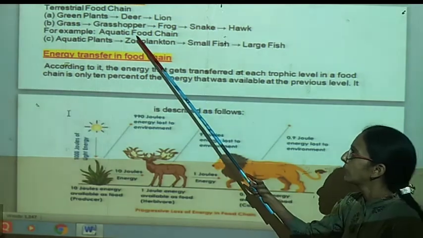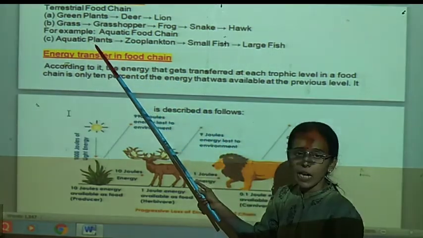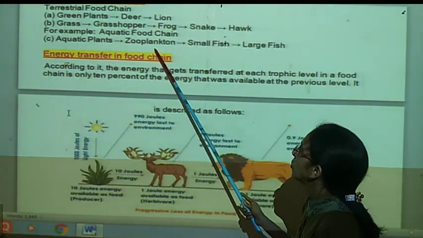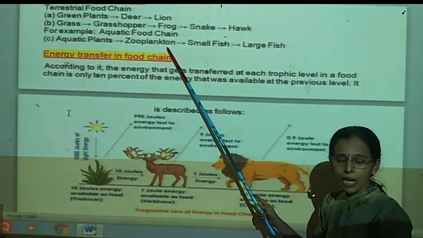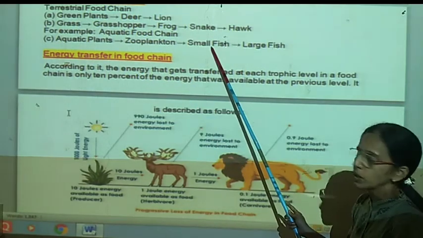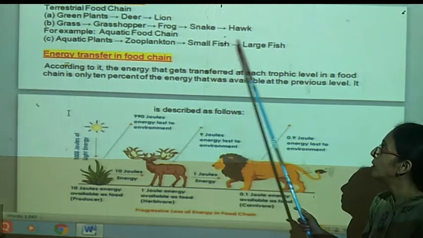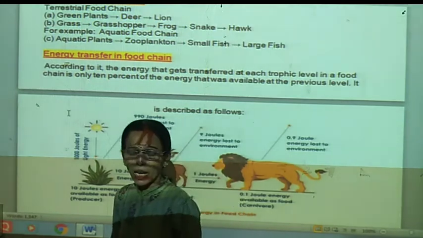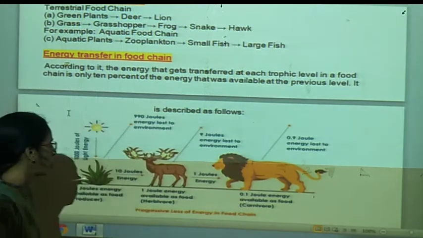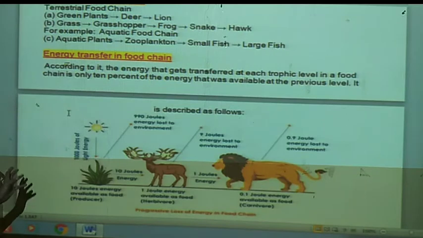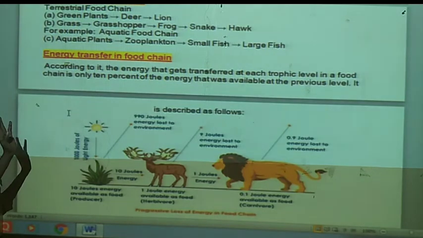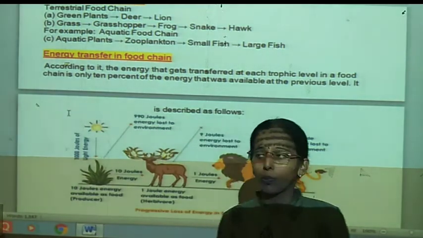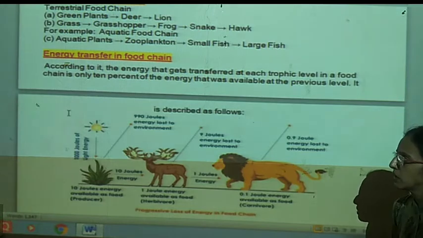We can also see an example of an aquatic food chain. There are aquatic plants. These aquatic plants are eaten by zooplankton. Then zooplankton as food is eaten by small fish. Small fish are eaten as food by large fish. So many food chains you can draw and you can see their interconnection also. While writing these different food chains, you can easily understand how energy gets transferred from one trophic level to another.